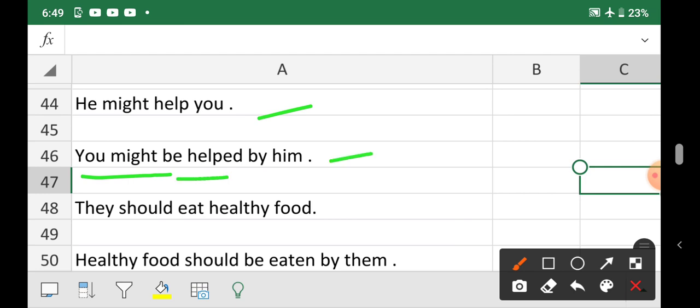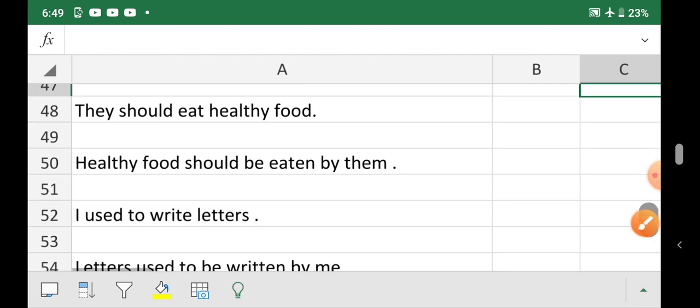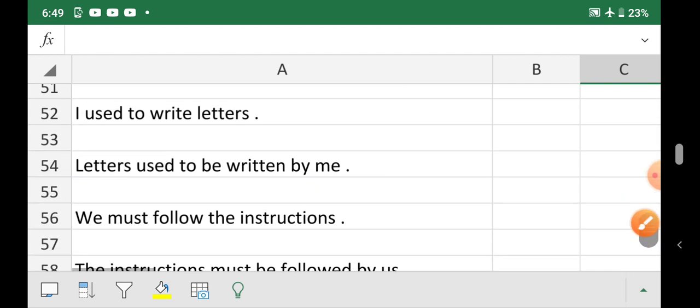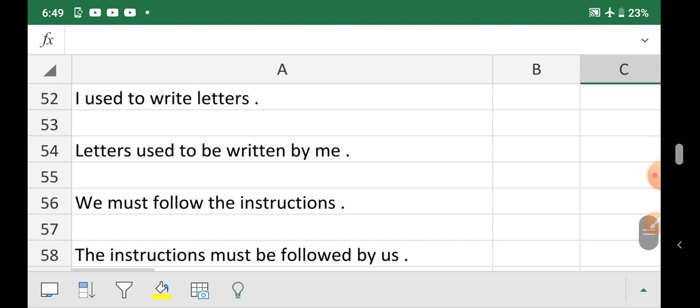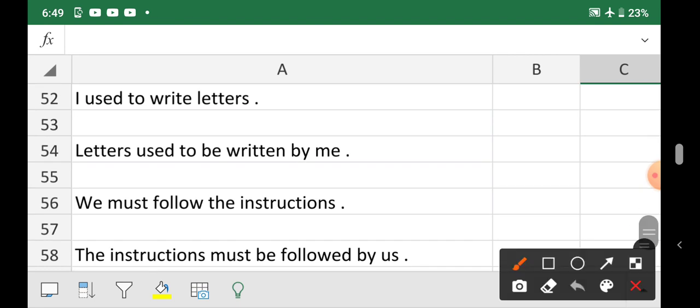They should eat healthy food. Healthy food should be eaten by them. I hope you are understanding very well. If you have any problem, you can ask in comment.